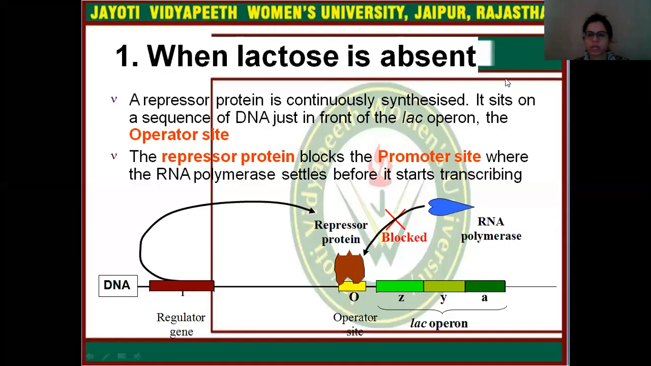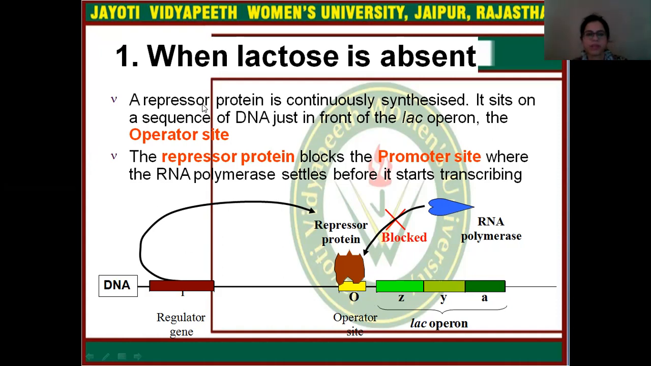First of all, consider the first situation, when lactose is absent. This is the lac operon, where this is the regulator gene, this is the operator, and these are the three genes of the lac operon: Z, Y, A. A repressor protein is continuously synthesized. It sits on a sequence of DNA just in front of the lac operon, which is the operator site. The repressor protein blocks the promoter site where RNA polymerase settles before it starts transcribing.